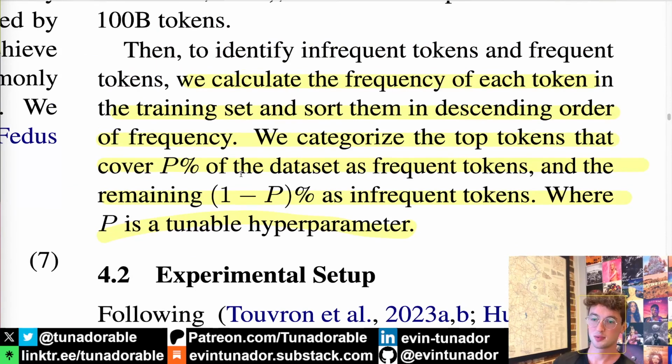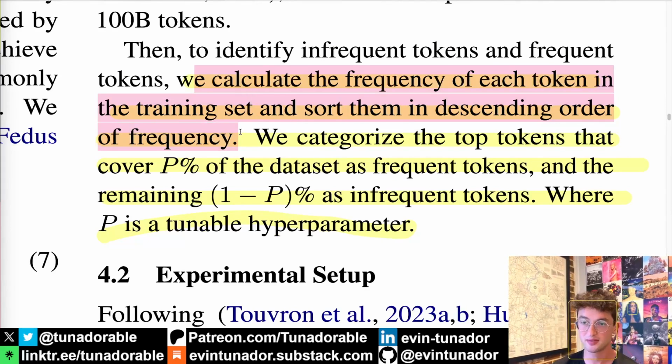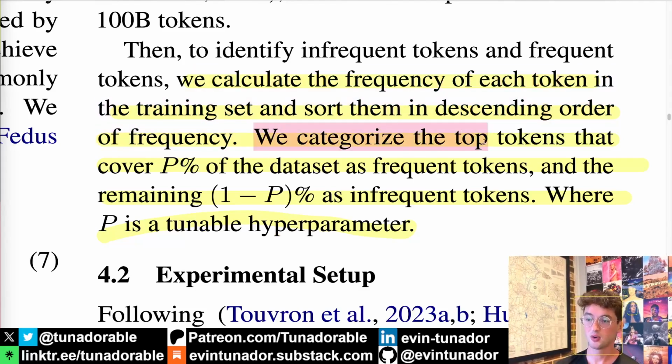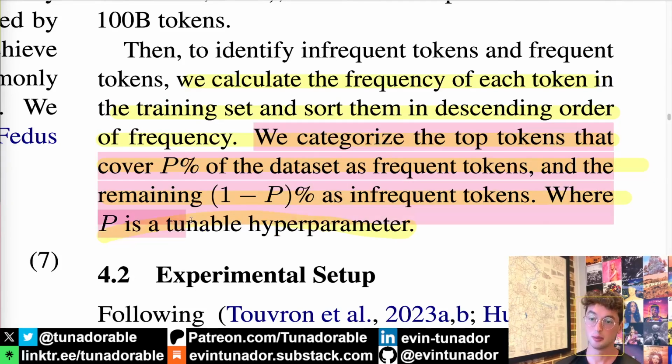So for this pre-training token setup phase, they calculate the frequency of each token in the training set and sort them in descending order of frequency. Obviously, you don't have to use the entire training set. You can do a subset of it that is hopefully representative. They categorize the top tokens that cover P% of the dataset as frequent tokens, and the remaining 1 minus P% as infrequent tokens, where P is a tunable hyperparameter. This is a very, very simple setup to designate frequent versus infrequent.